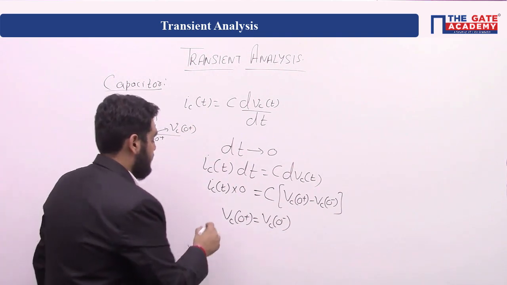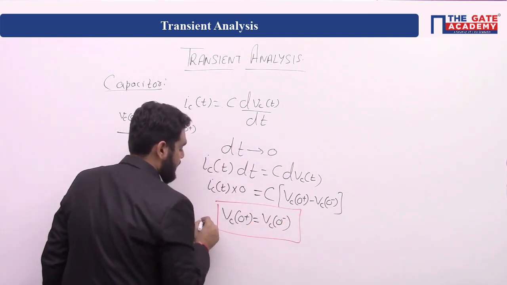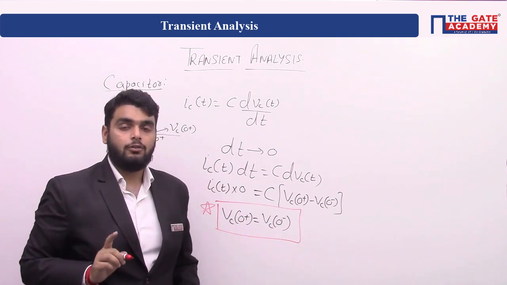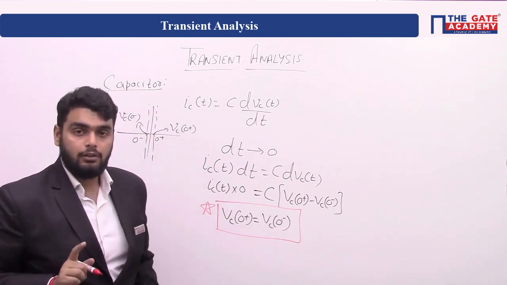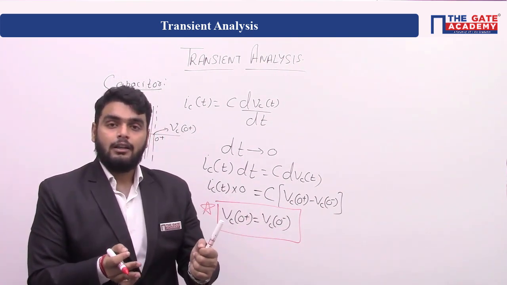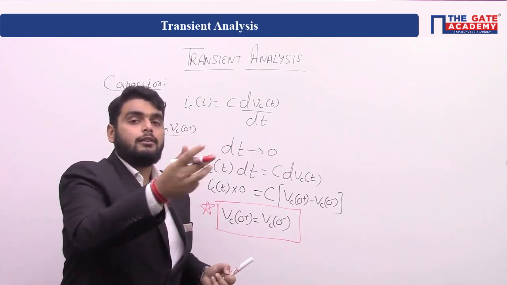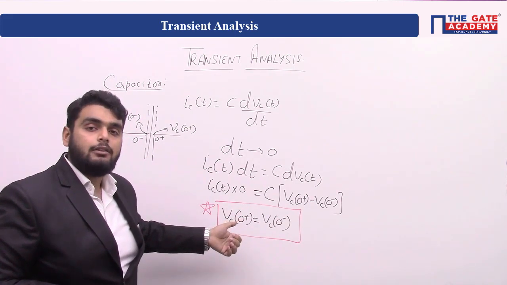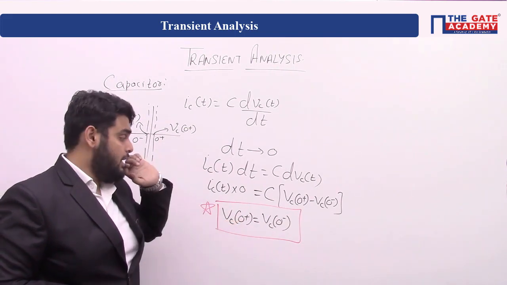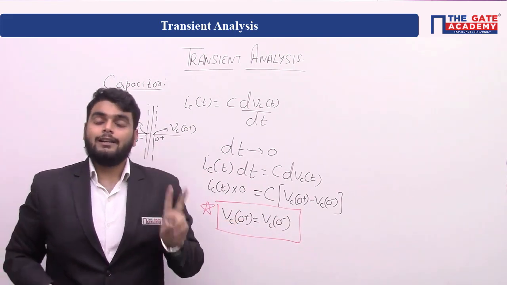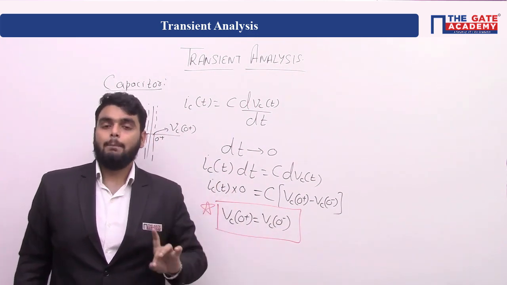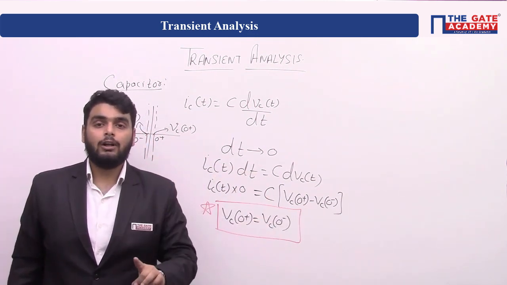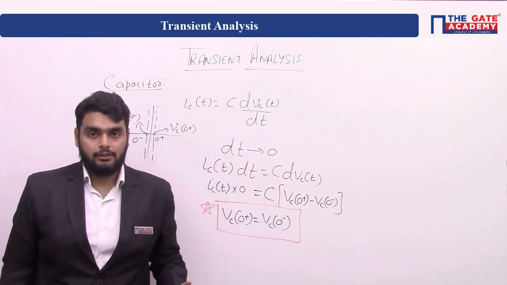0 plus, which means this is the second most important equation in your transients. First was inductor current at 0 plus is equal to inductor current at 0 minus, and second, voltage across the capacitor. Okay, always remember only current in the inductor and voltage in the capacitor follow this equation, not any other quantity in any other elements.